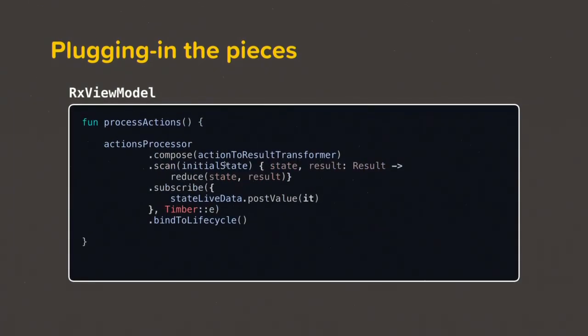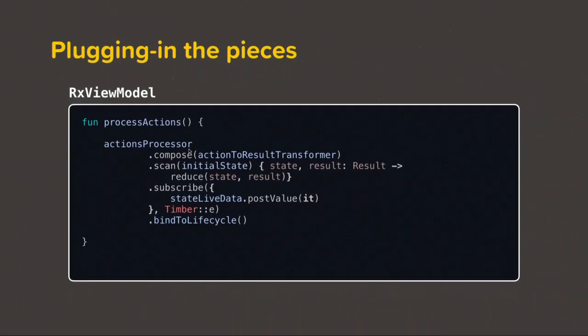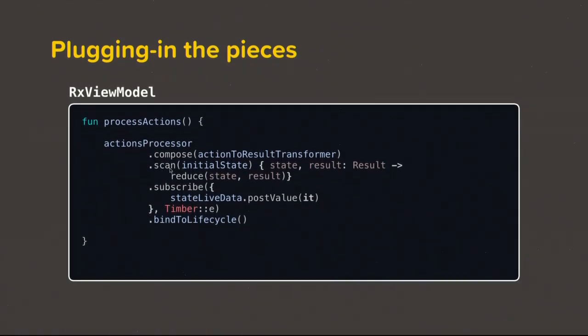So this is plugging various pieces into the RX view model. This is the process action function, wherein we take a stream of actions, we call a compose operator on it, which converts our actions into results. And then we call a scan operator, which saves the previous state. And finally, we call the reduce function, passing in state and result. And then we subscribe to it.